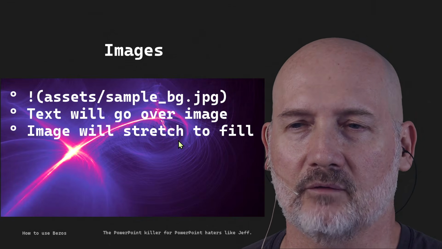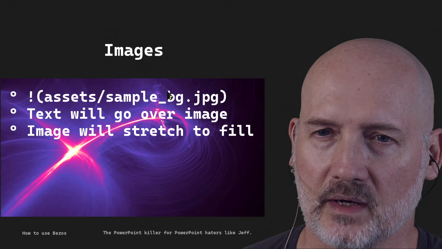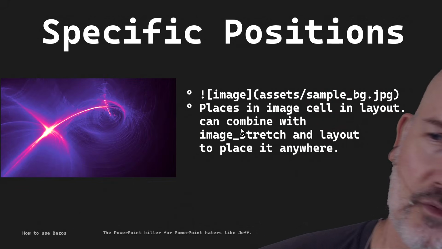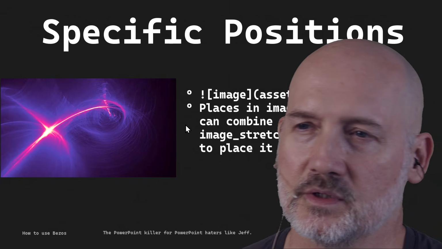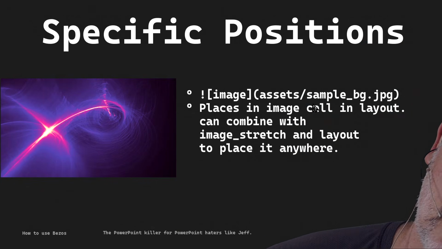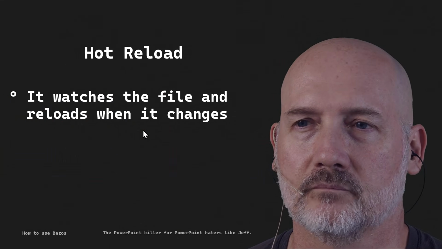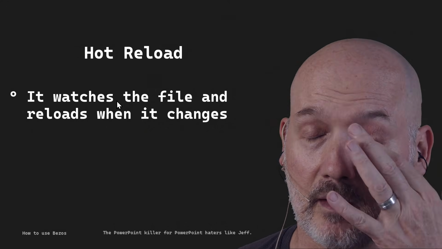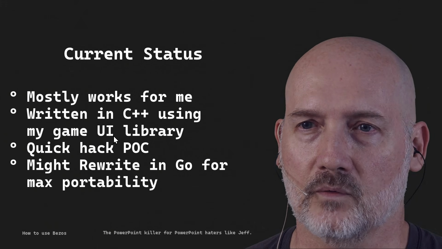So for example, you can have a layout here, and then you can just set a background right here, and the text goes on top of it. You can put a background on the left or the right. Actually, I can reposition this image in any position. And then over there, you can just do a layout where you switch it. There's hot reloading. I'll show you that in a second. Basically, as you change the file, it just more or less redoes the rendering.